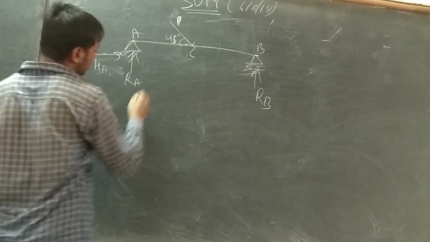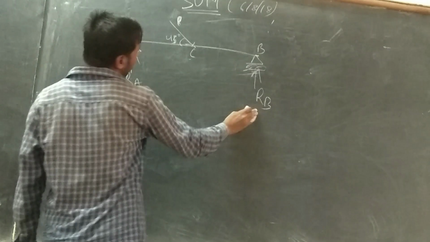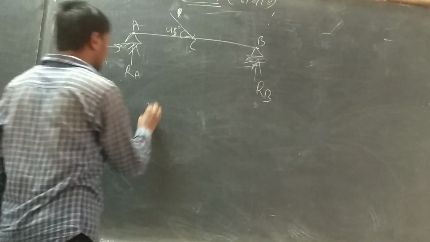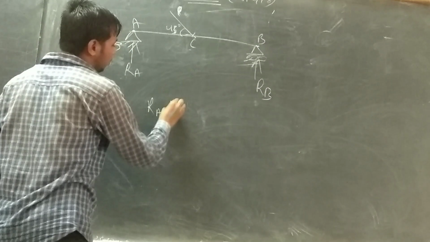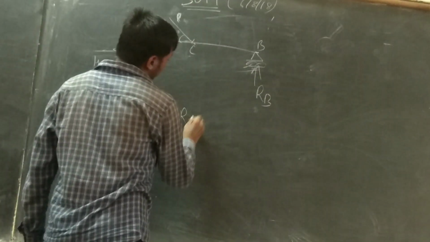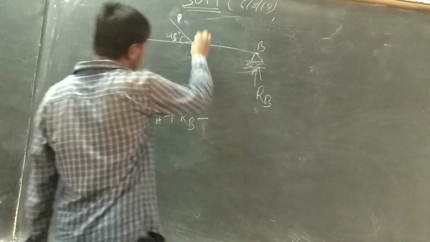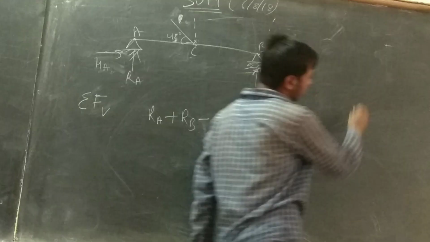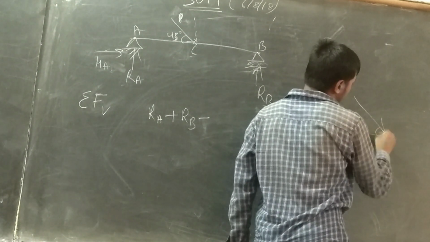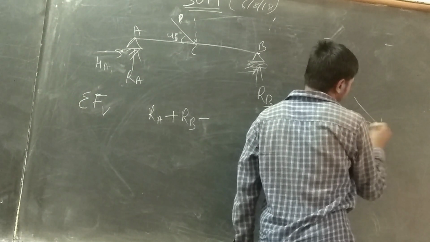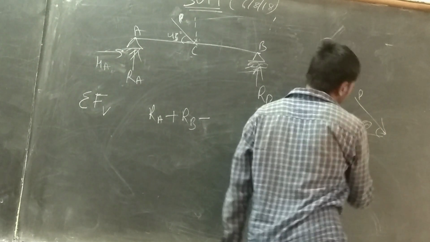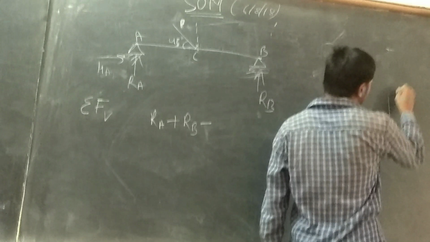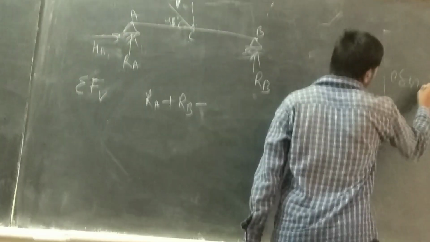The forces are RA, RB, and the components of the force P. There are two components of the force, with the angle theta.